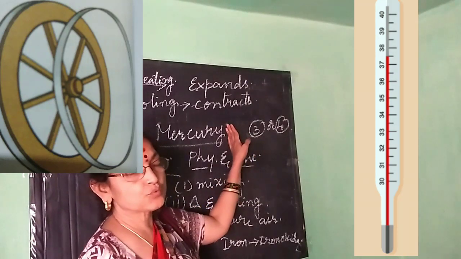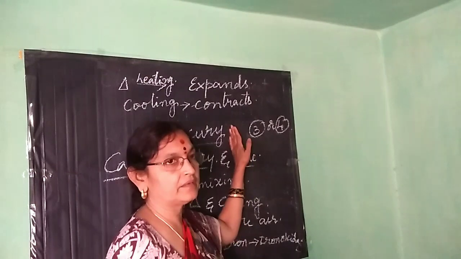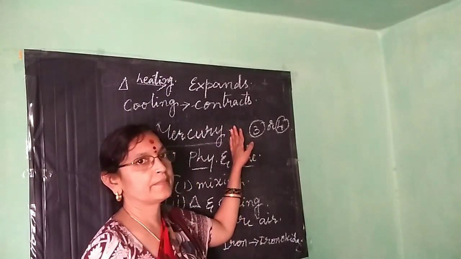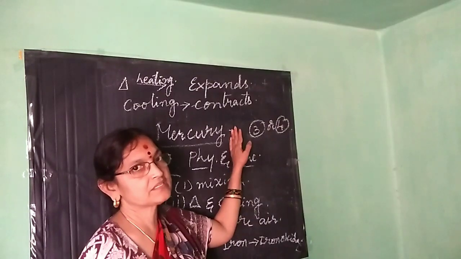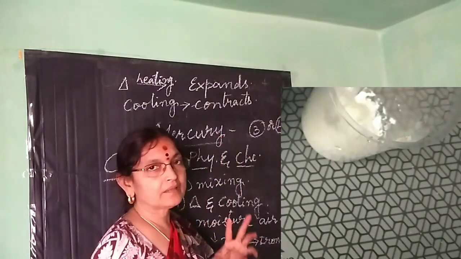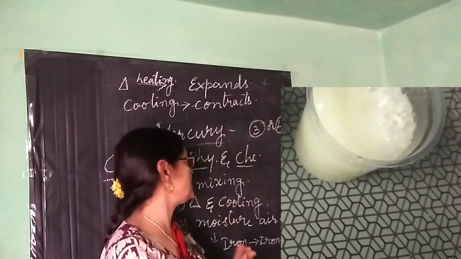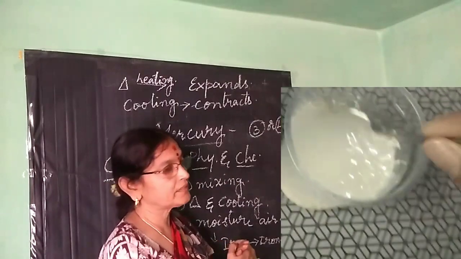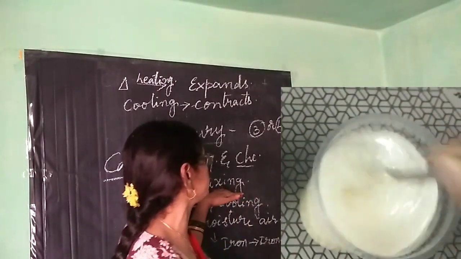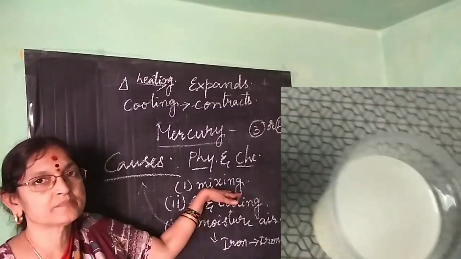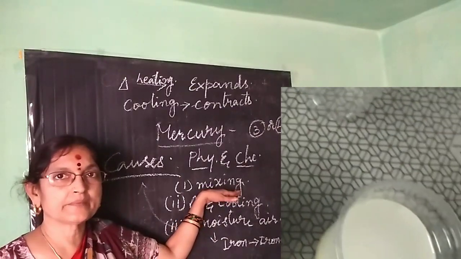Now coming to the next part of the chapter: what causes physical changes and chemical changes in day-to-day life. Some examples we have seen already, but once again. What are the causes? First of all, not only heating and cooling. The first cause is mixing. When you mix materials, physical change and chemical change occur.